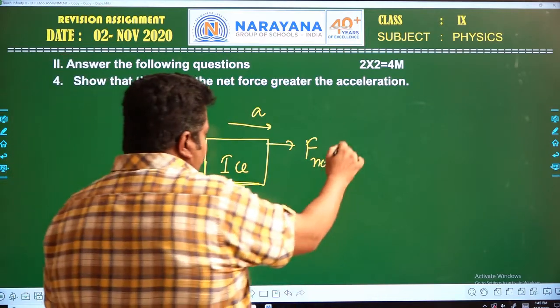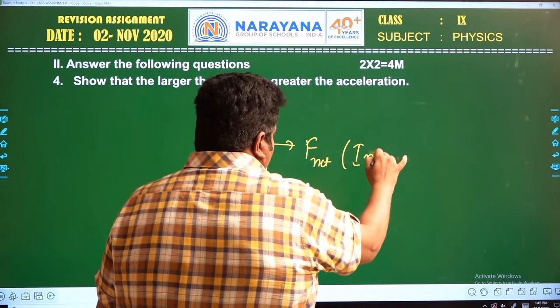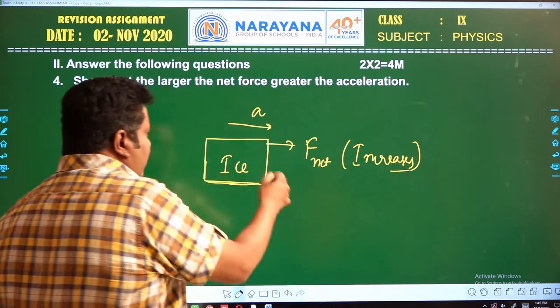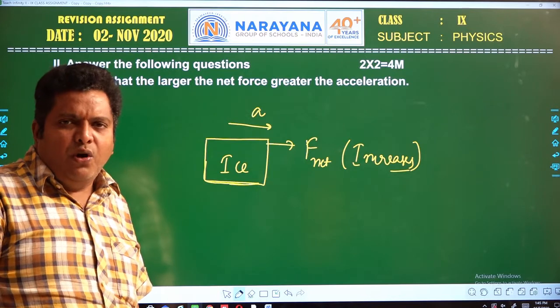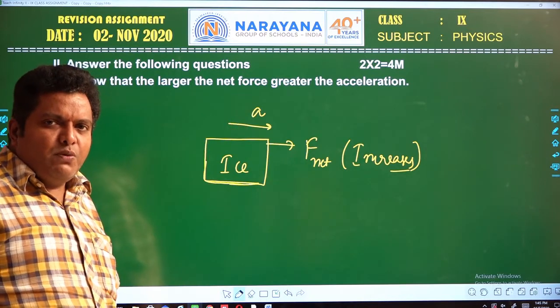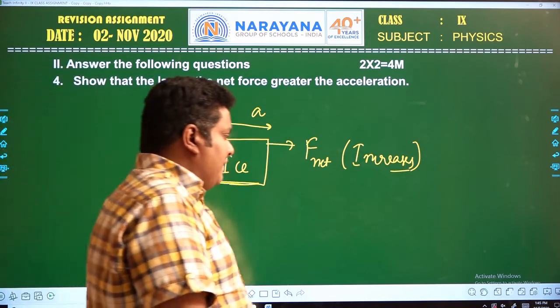If you increase the net force, then what happens? The acceleration will also increase. This means that as the net force increases, the acceleration of the box also increases.